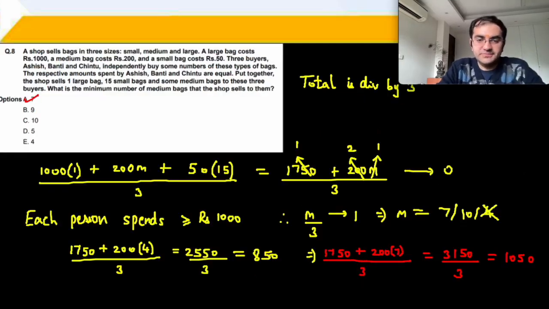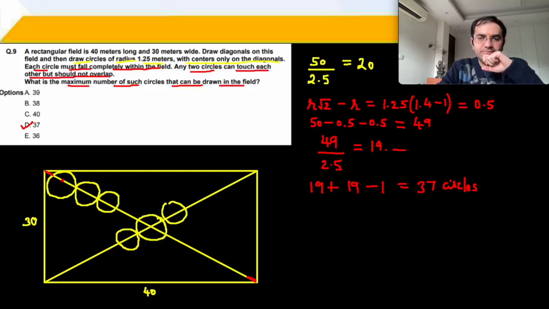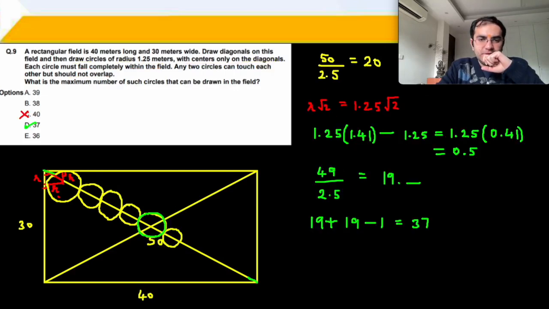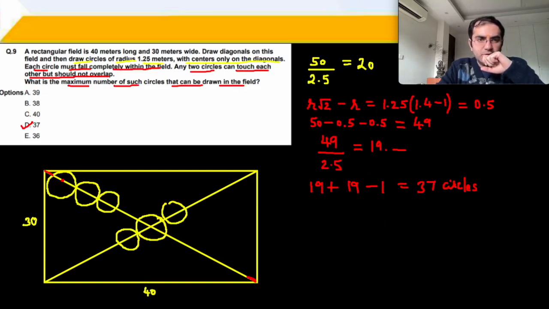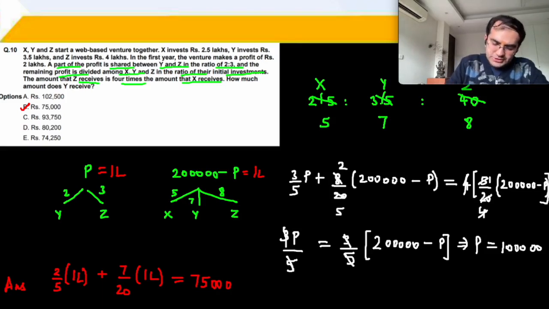This is of course challenging. Maxima minima with special equations will be challenging. ये काफ़ी tough question था. ठीक है. Oh, might be an issue with the slide. This was a manageable question.